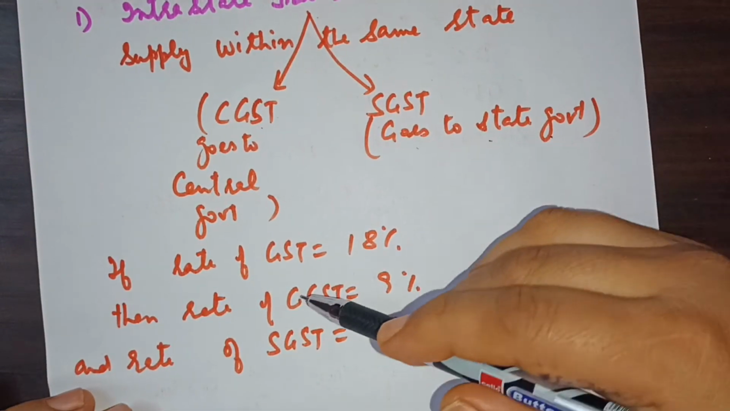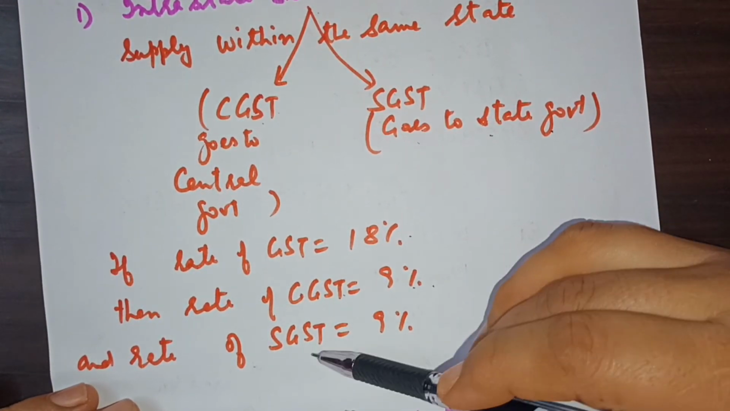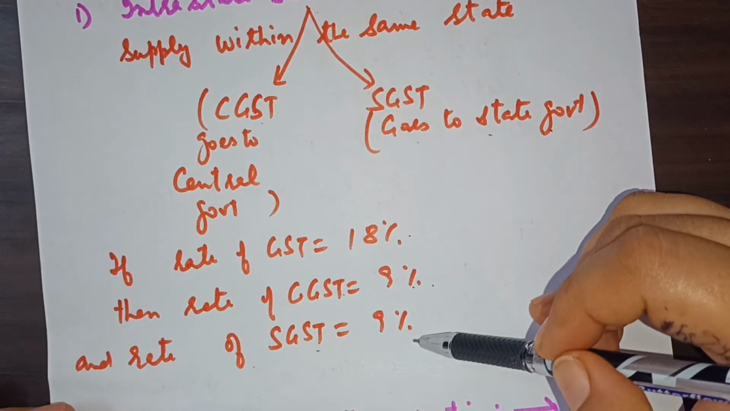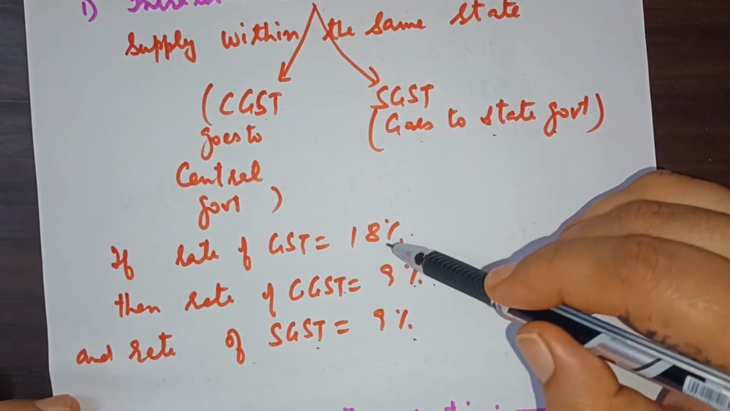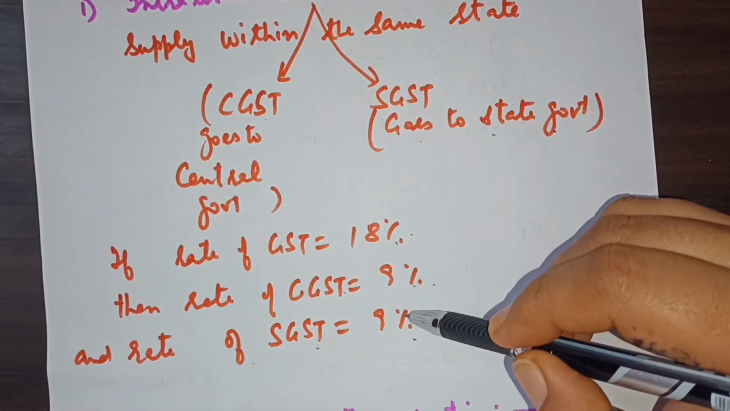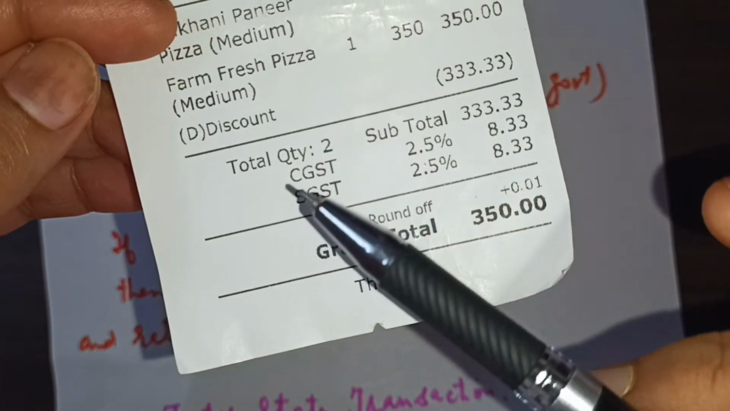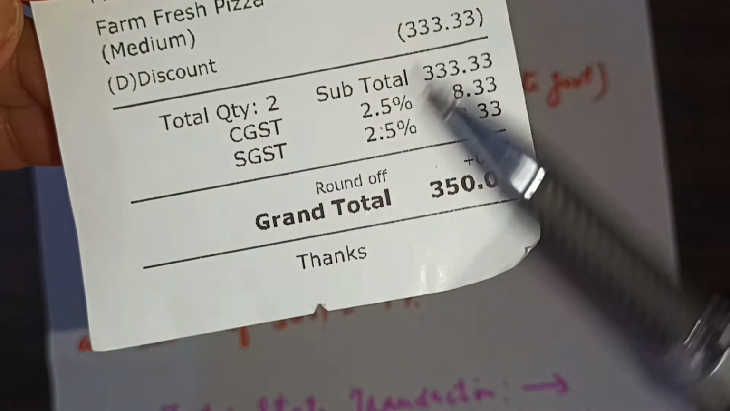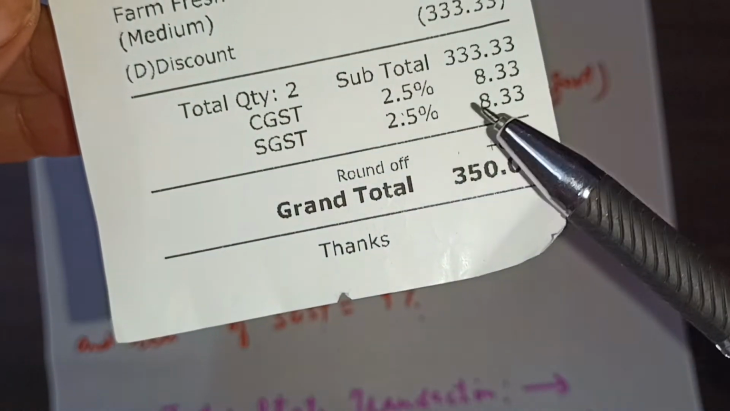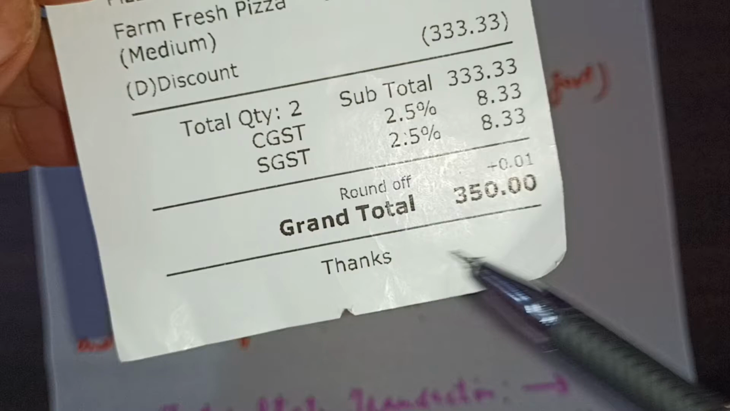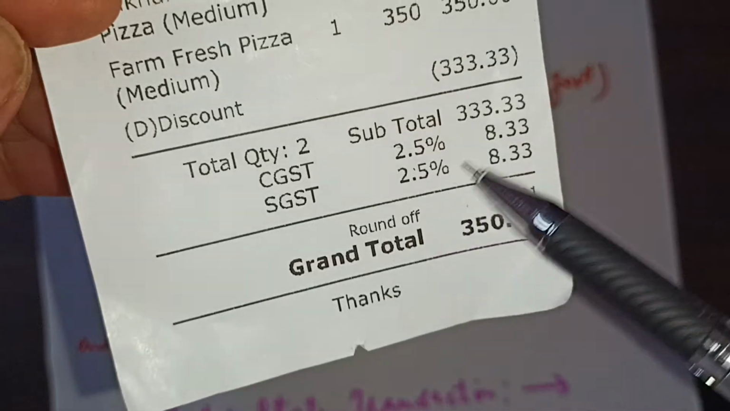So if the rate of GST is 18%, then the center will have 9% of GST and the state will also have a claim over the 9% of the tax. So remember, 18% of the GST will be divided into 2 parts, 9% and 9% equally. Coming back to the same thing I showed you again, because the GST rate was 5% on this item, the center gets 2.5% and the state gets 2.5% of that tax. That is why CGST and SGST are separately mentioned, but remember their share is always equal.